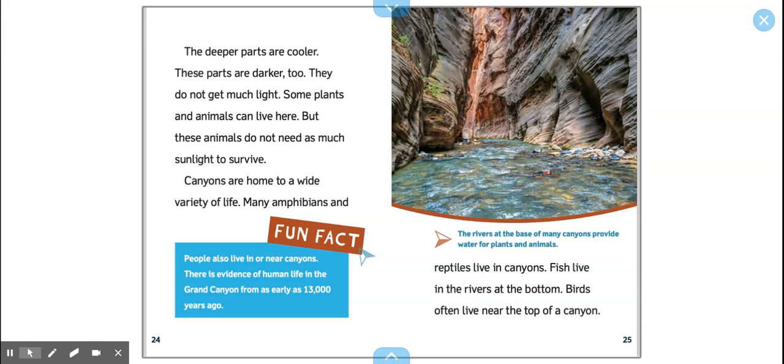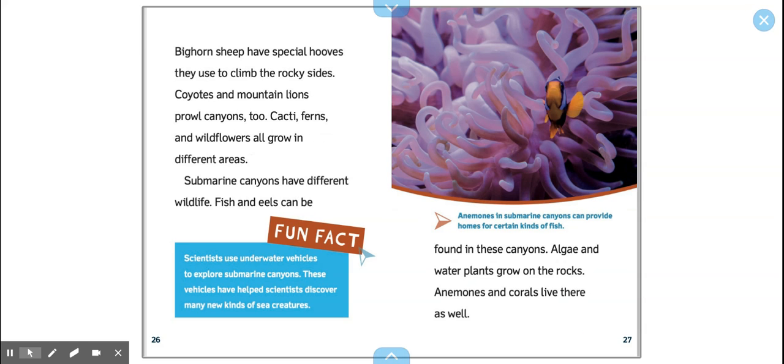Fun fact: people also live in or near canyons. There is evidence of human life in the Grand Canyon from as early as 13,000 years ago. Bighorn sheep have special hooves they use to climb the rocky sides. Coyotes and mountain lions prowl canyons too. Cacti, ferns, and wildflowers all grow in different areas.